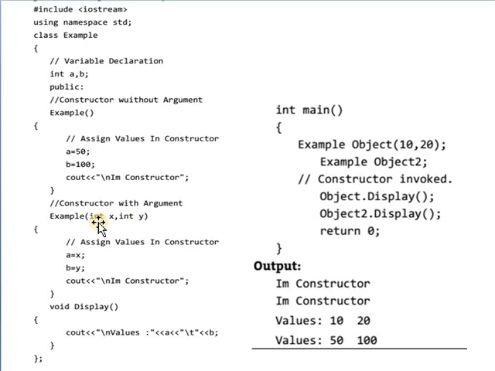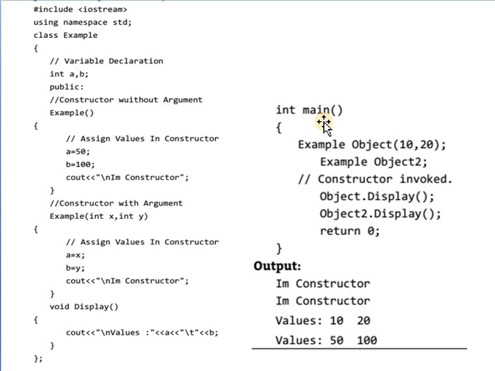The formal parameters X and Y assign values to the actual data members of the class, which are A and B. Next, the display function is a normal member function that displays the values of A and B. Next, see the main function.